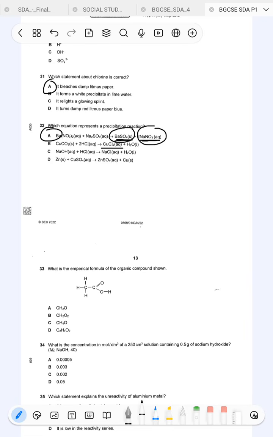Remember, we're only interested in the final product. Our final product has to produce a solid salt within a solution. Here, all this will give us aqueous. Then for the second one there, sodium chloride, same thing. Then this one here, the metal will not be a precipitate, it will just fall to the bottom of the container like this, as a solid mass.